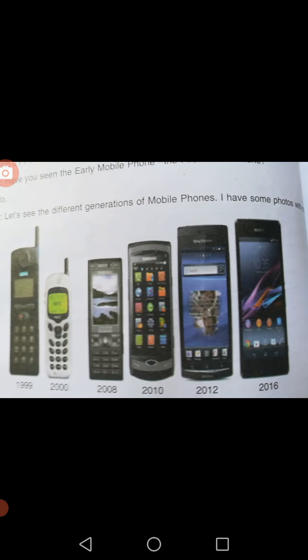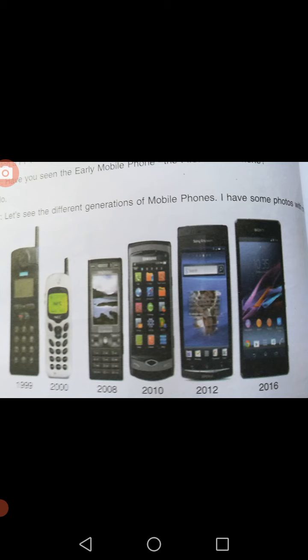Just like you see the cell phone in this picture, in 1999 it was a very big one. After that, in 2000 it became somewhat compact. In 2008 we can see it has changed, and the display can be seen. In 2010 the smartphone came. In 2012 you find a smartphone with more resolution, and different messages can be sent. Now 2016, even in 2021, you can do everything.